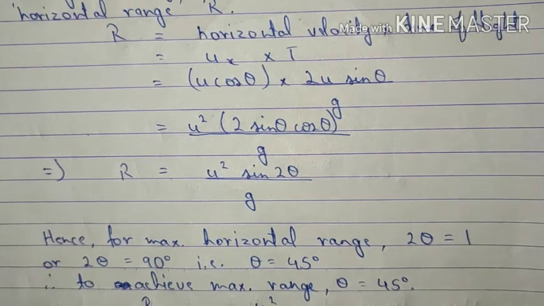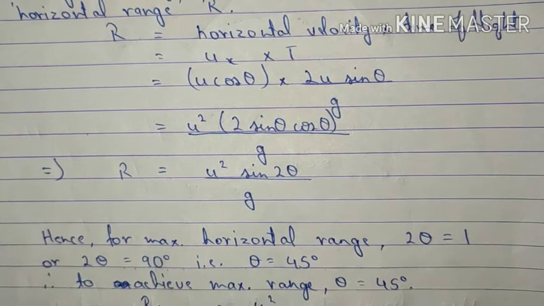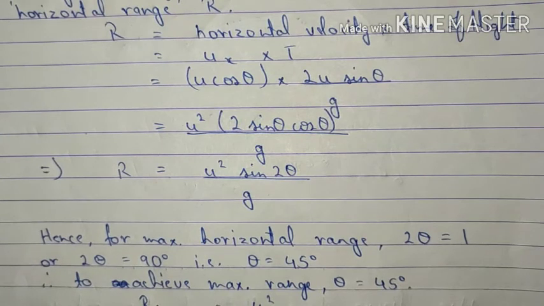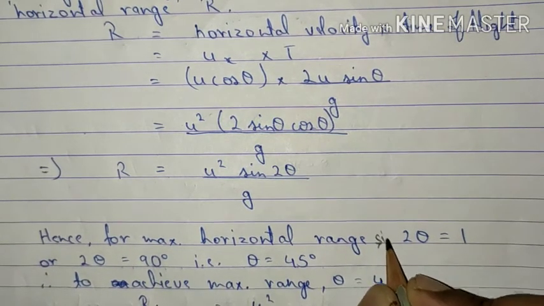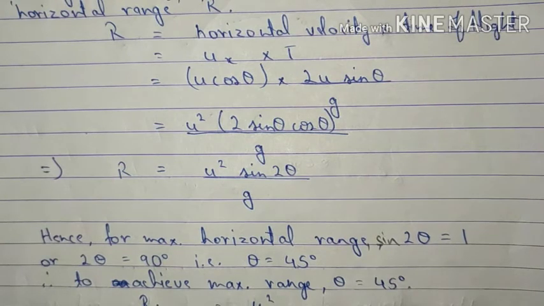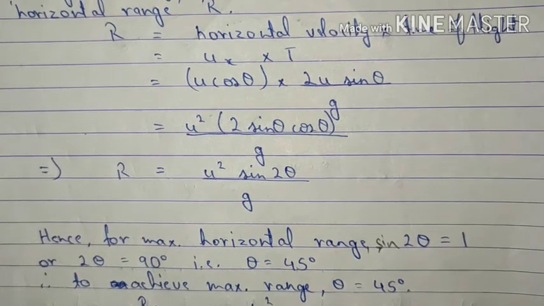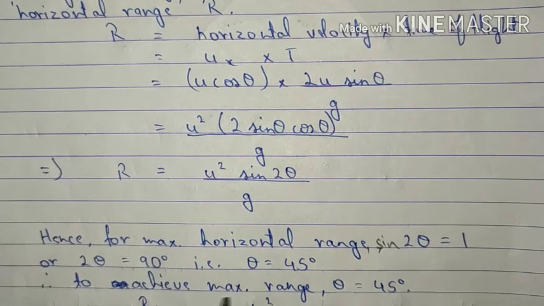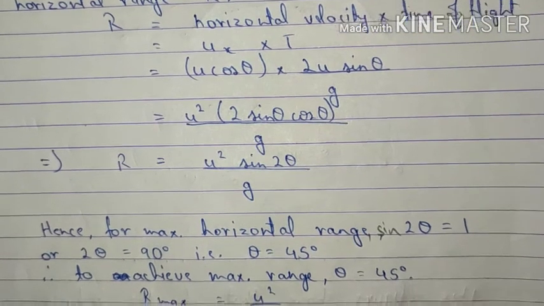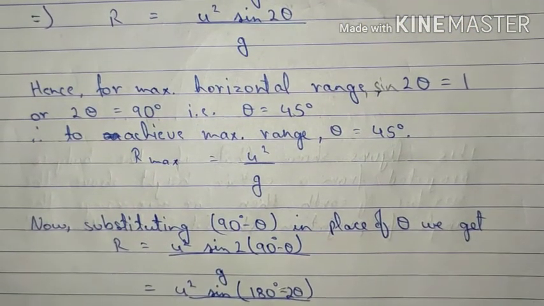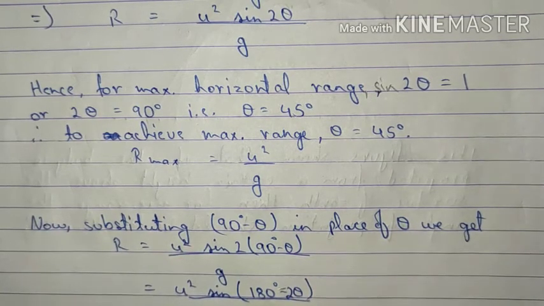Now, for maximum horizontal range, what should be the value of sin 2 theta? It should be equal to 1. Please note here sin will be written over here. So for maximum horizontal range, sin 2 theta will be equal to 1, or you can say 2 theta should be equal to 90. Now if 2 theta is 90, what we can say, theta should be equal to 45 degrees. So what do we infer from here? That in order to cover the maximum range, the angle of projectile should be exactly equal to 45 degree.